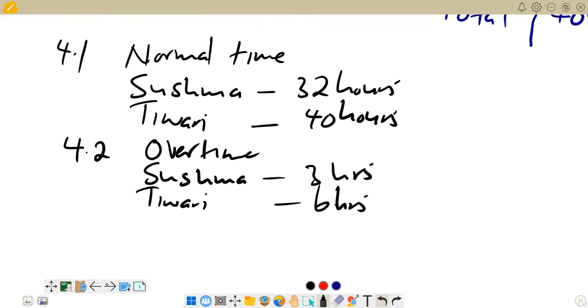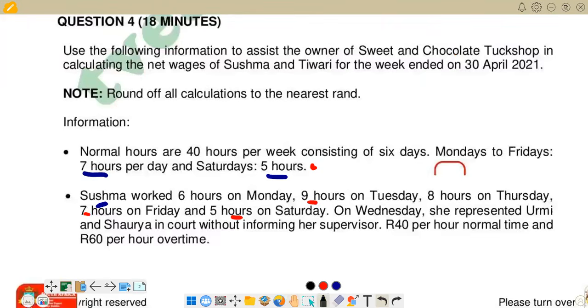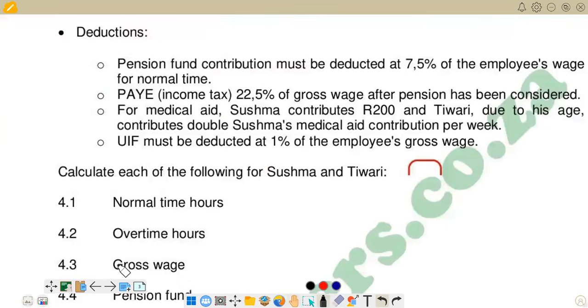Then we go back there to check the next question. We come to 4.3, which is saying gross wage. On gross wage, we are just going to take the total number of hours of normal time multiplied by the normal rate for each and every worker. We do the same thing for overtime. We add the 2, overtime and normal, then you get the gross.